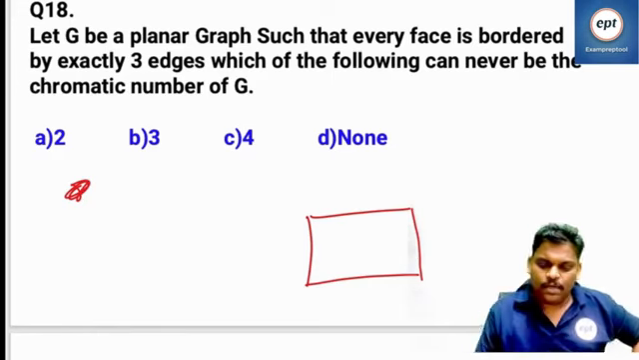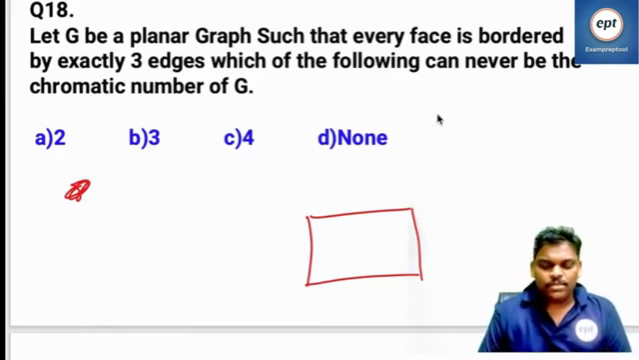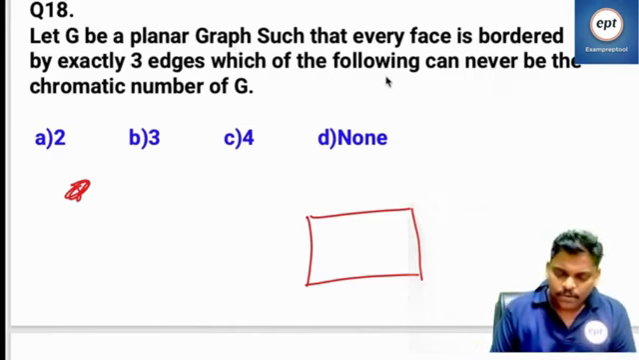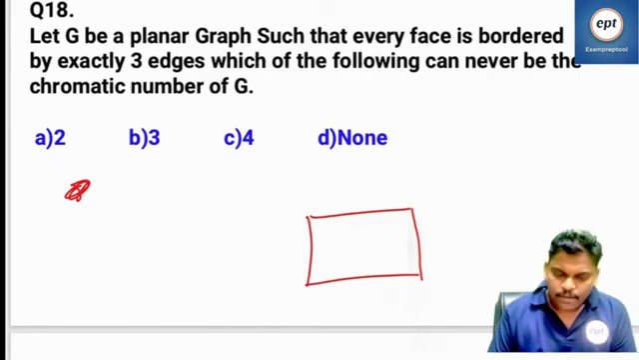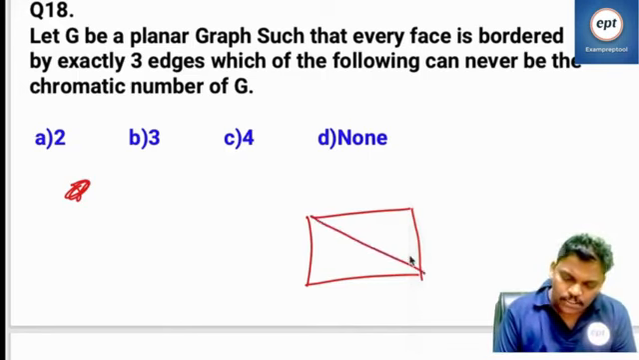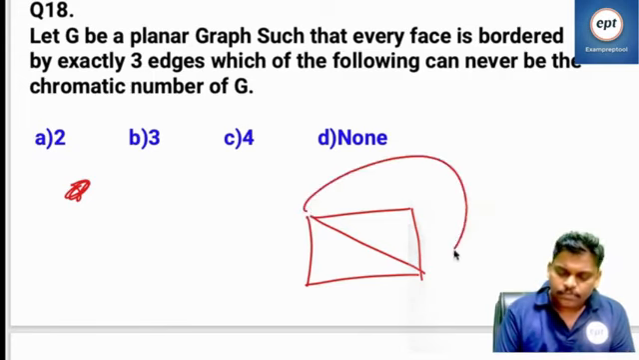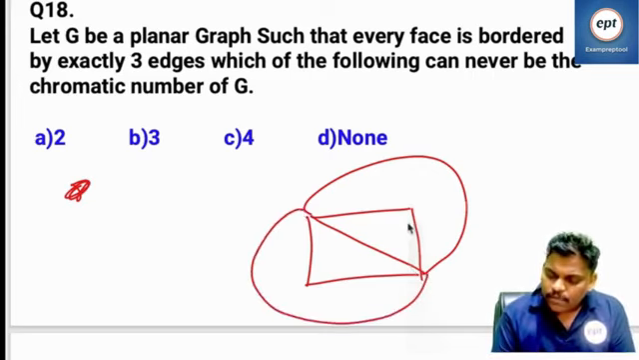Come to this problem. Let G be a planar graph such that every face is bordered by exactly 3 edges. Which of the following can never be the chromatic number? So this planar graph is like this, with 3 edges.